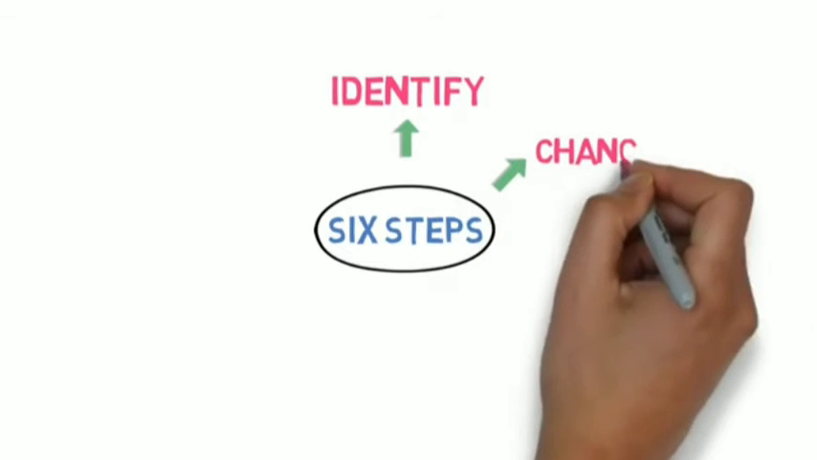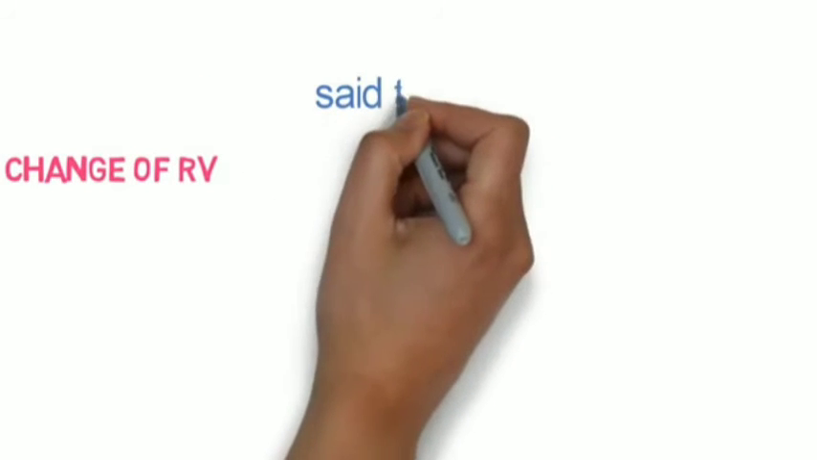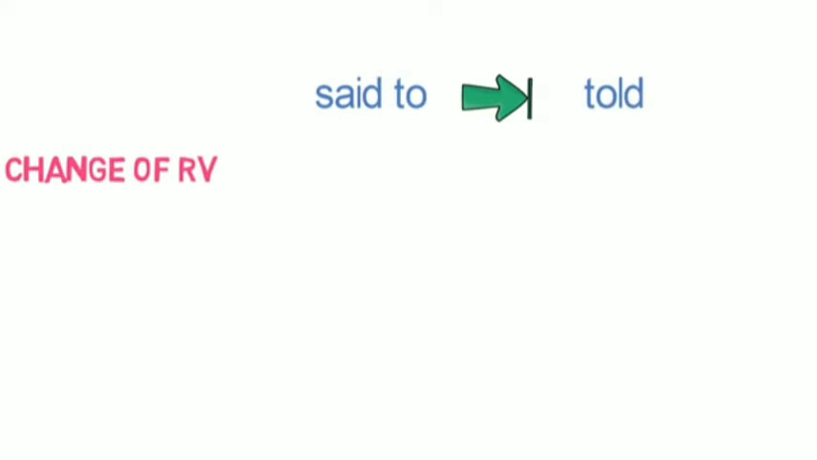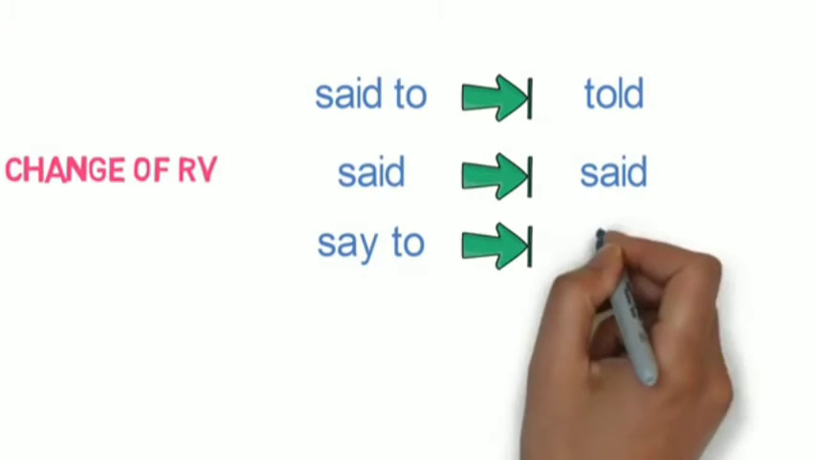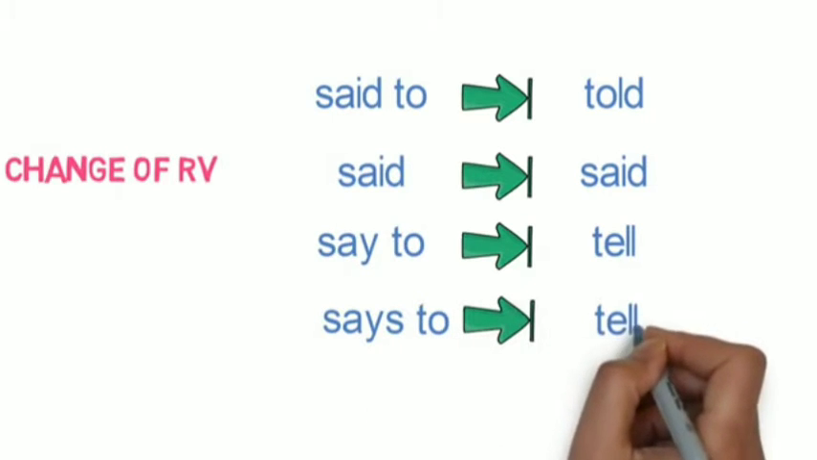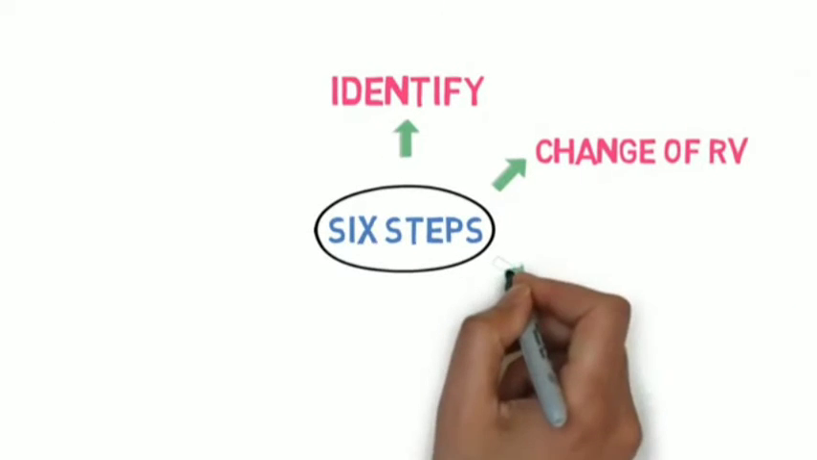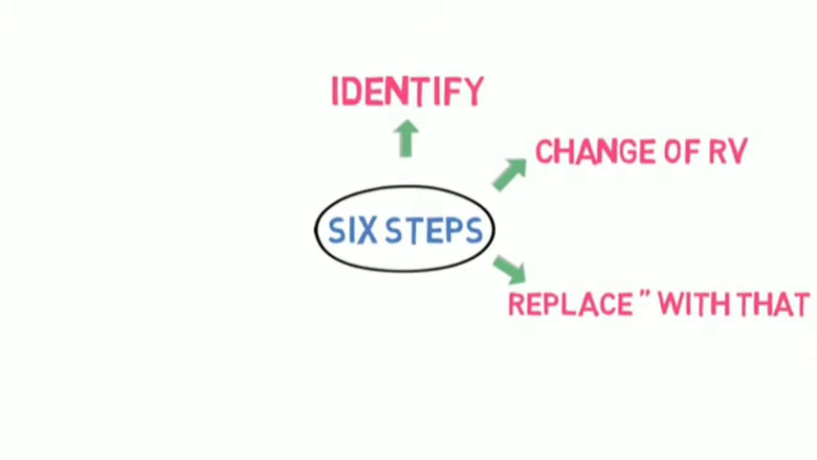The second step is change of reporting verb. Reporting verb will change in the following way. Said to will be converted to told, said will be converted to said, say to will be converted to tell, and says to will be converted to tells. This is the second step. The third step is to replace inverted commas with that. We will remove the comma and inverted commas in the sentence and join the reported speech with that.